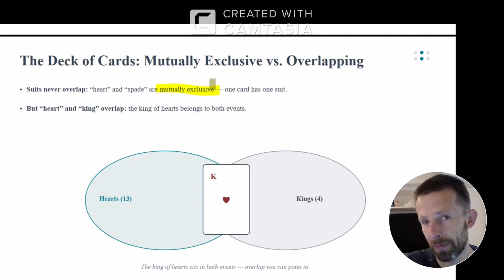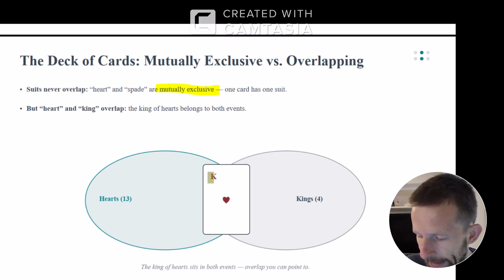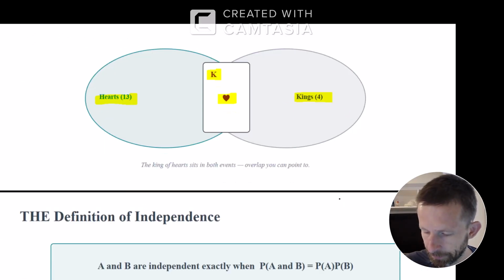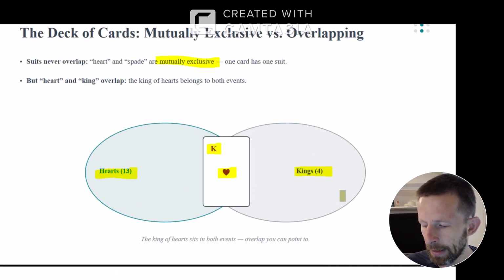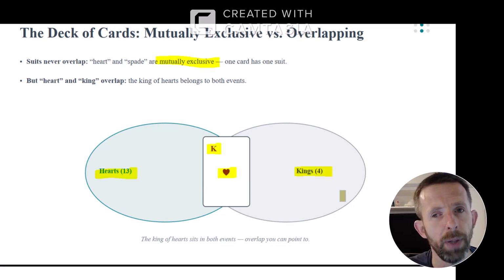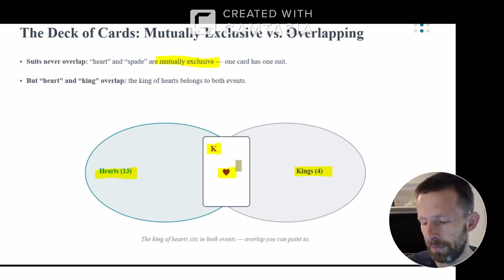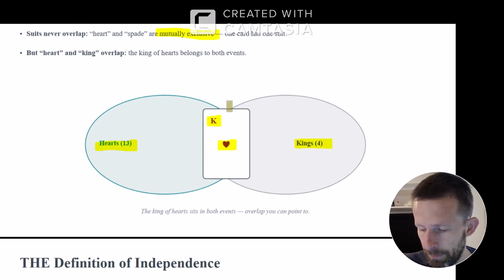Heart and king can overlap. So for example, I can have a king of hearts. There's 13 hearts in the deck, there's 4 kings in the deck, and there's 1 unique king of hearts. So clubs and spades are mutually exclusive, but kings and hearts are not mutually exclusive. As long as there's something that is the intersection of the two, then it's not mutually exclusive.